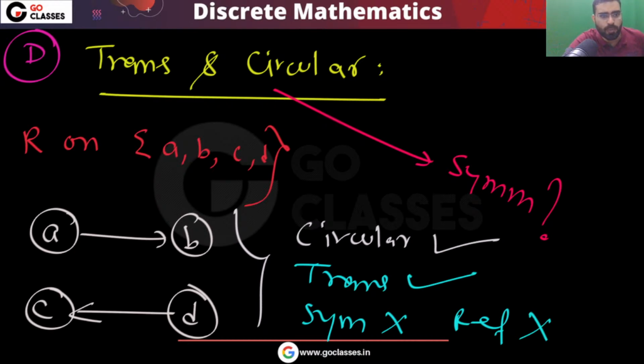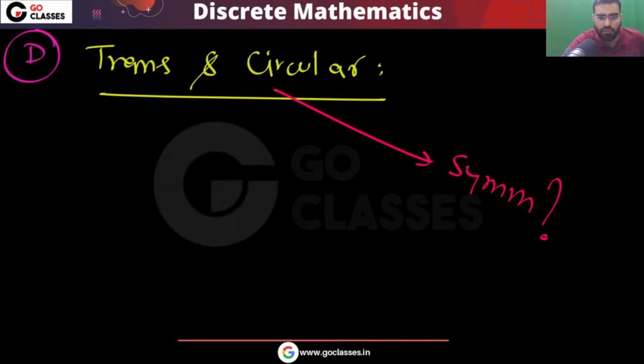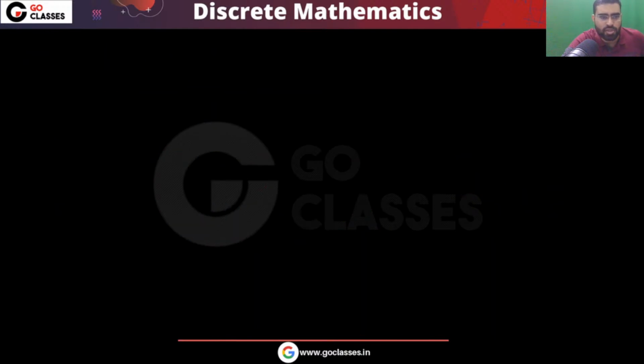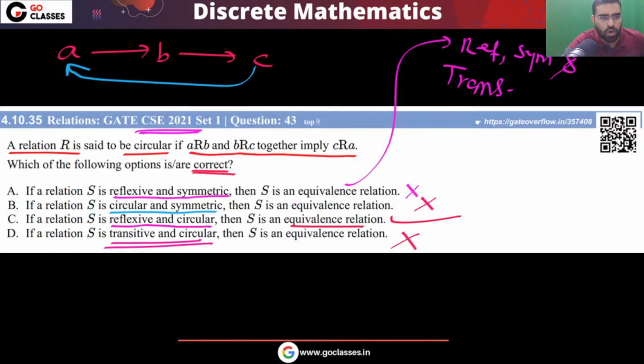So I hope all these points are clear, that transitive and circular does not imply symmetric. So finally, it does not imply the equivalence relation also. So this is the complete analysis of option D.